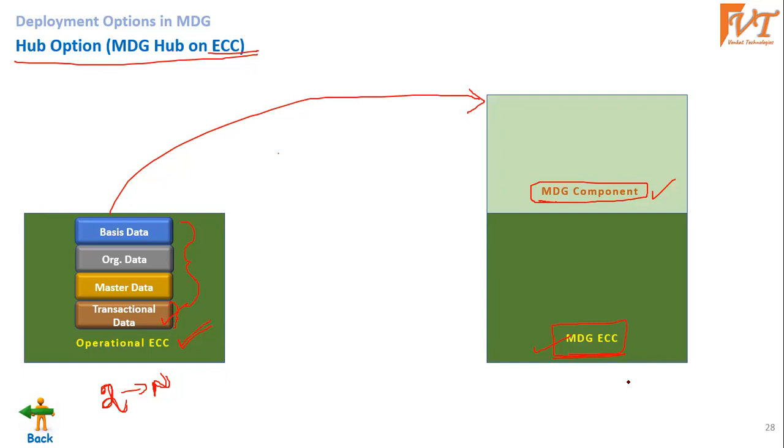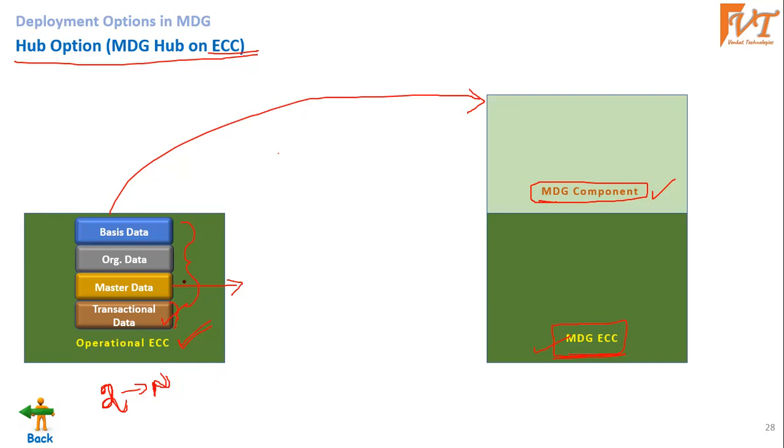Now, what types of data do we need to copy from the source system? That is a big question when we are building a hub scenario. Mandatorily, we need to copy the master data.